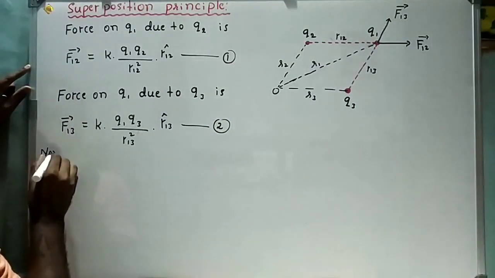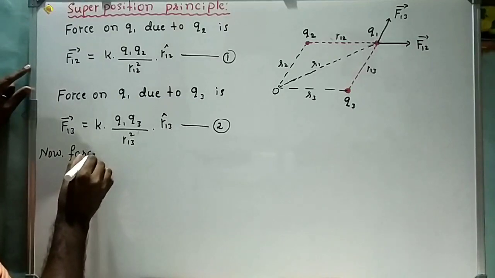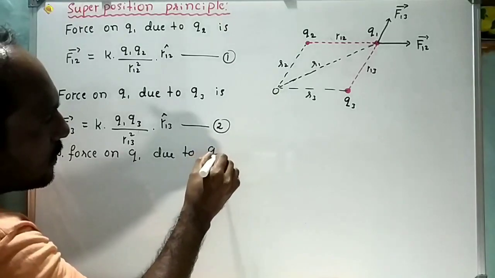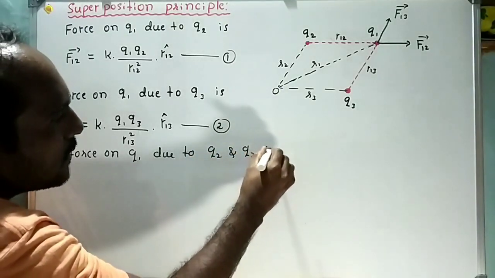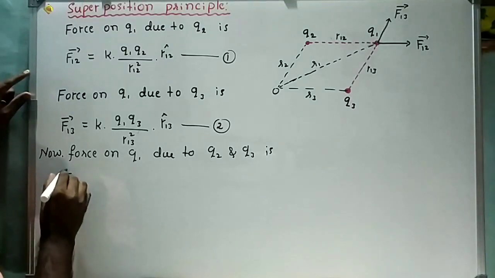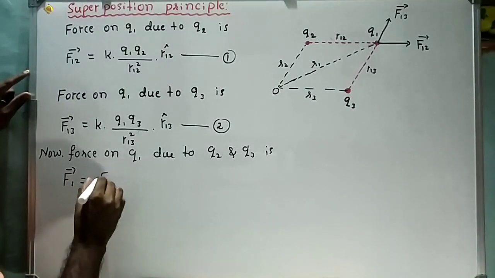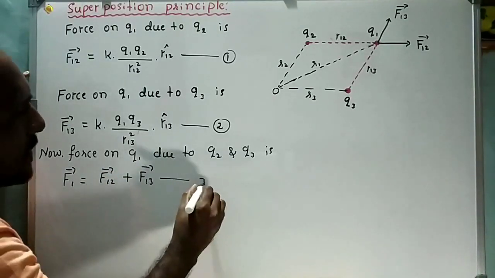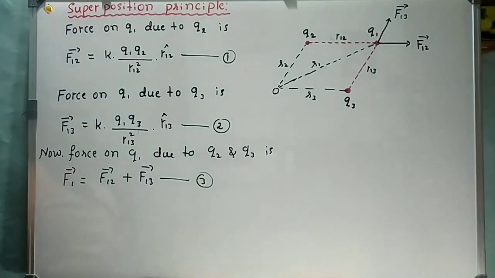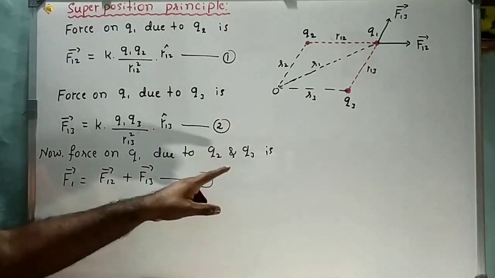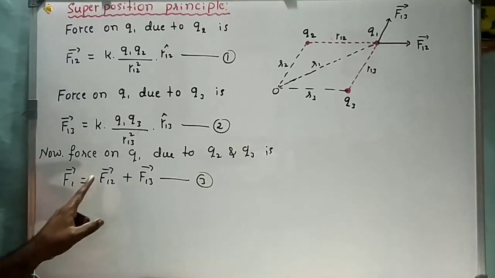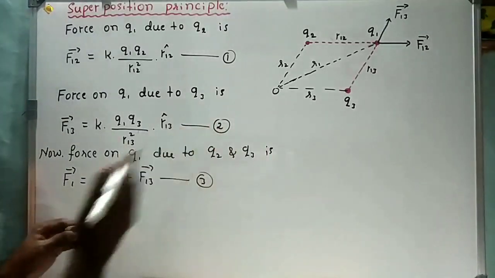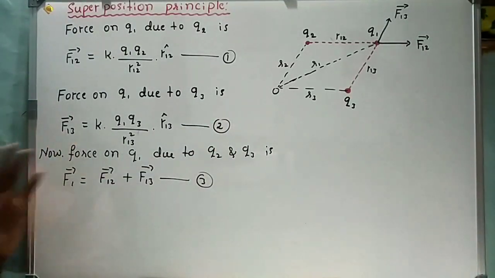Now the net force on Q1 due to Q2 and Q3 is, vector F1 is equal to vector F12 plus vector F13. What it indicates is that the net force on Q1 due to Q2 and Q3 is equal to the vector sum of forces due to the other two charges. This is the meaning of superposition principle.